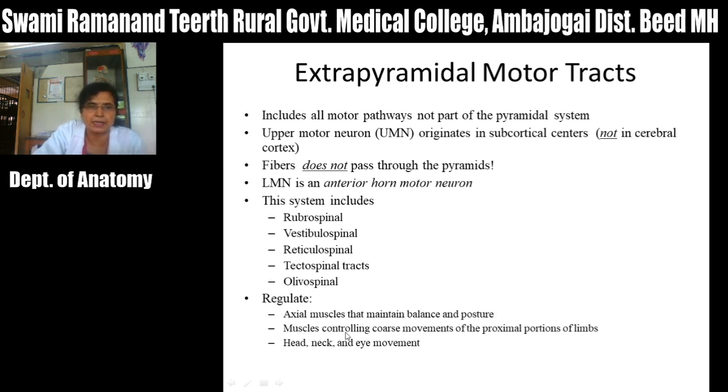These tracts mainly act on the proximal joints of limbs, controlling the coarse movements of proximal joints. The pyramidal tracts mainly act on the distal joints and control the precise, skillful movements, while the extrapyramidal tracts act on the coarse movements of the proximal joints of the limb. These tracts are also responsible for reflex movements of head, neck and eyes. Now we will see them one by one.